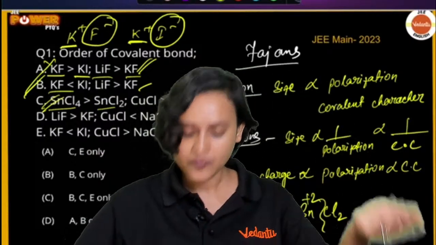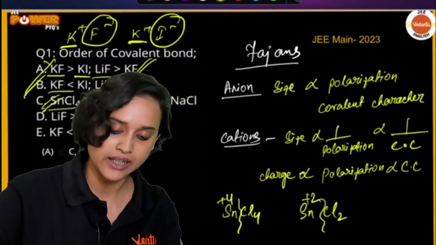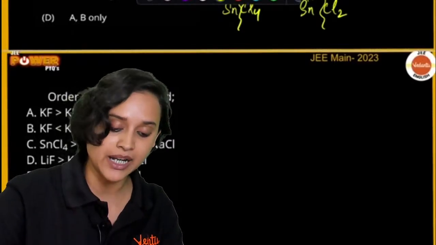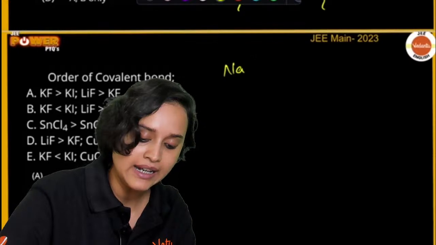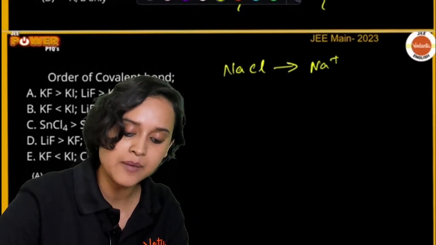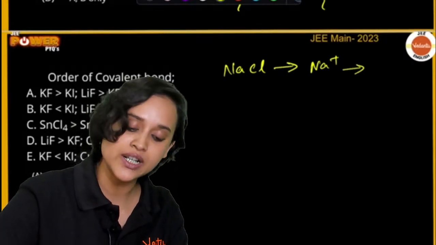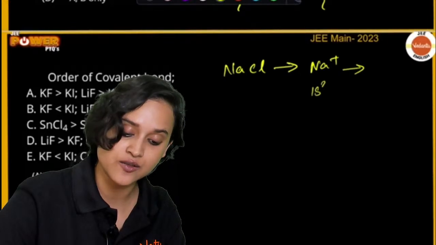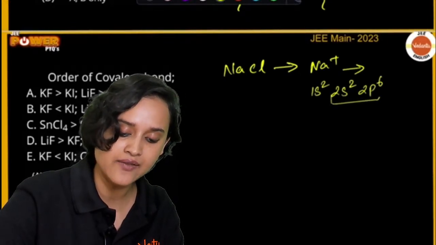Now, if you don't believe me, let me show it to you. Many of you have told me that the answer is option C. Very good. Now have a look at NaCl. If I break down NaCl, I will have Na plus and Cl minus. So for Na plus, what is going to be my electronic configuration? It is going to be 1s2, 2s2 and 2p6. Here I have 8 electrons.